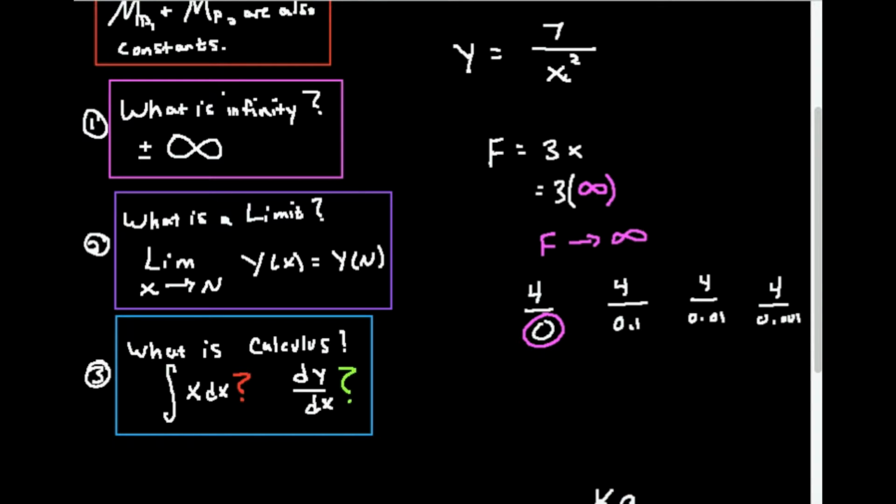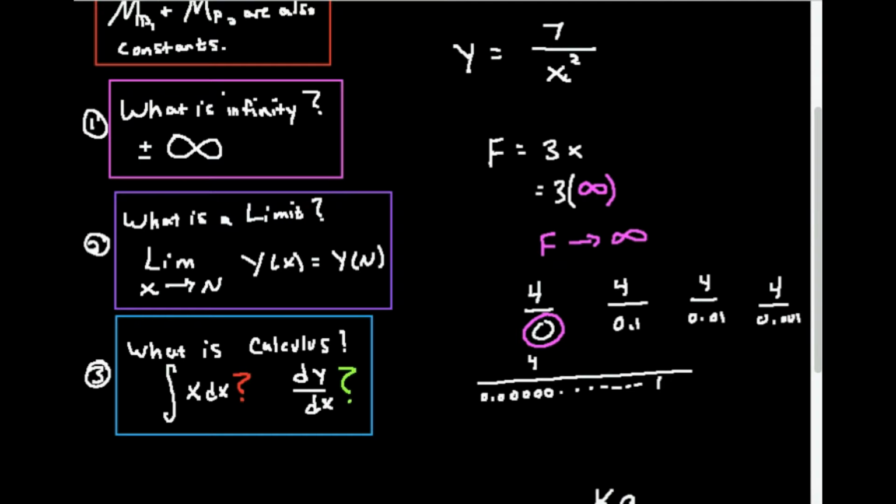I can basically take this 4 and divide by an increasingly smaller number, to where I could eventually have 4 divided by 0.00000, an infinite number of zeros, 1. And so what's happening to this function, 4 over whatever number this is, as I approach 0? Notice, if I'm approaching 0, this denominator is not equal to 0, it's just tending towards 0.